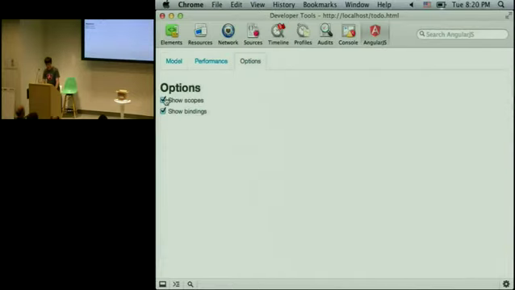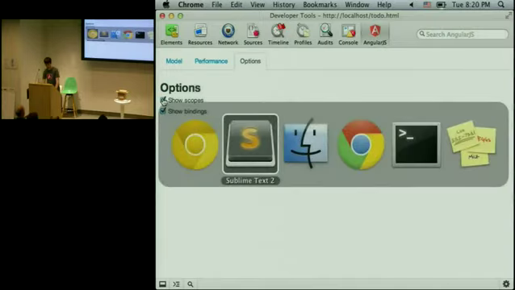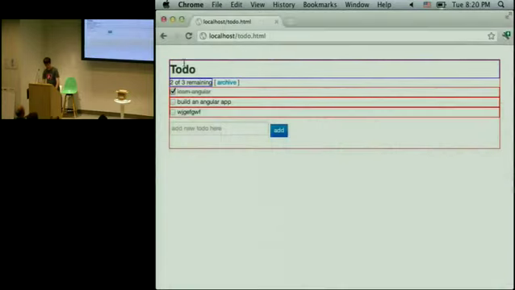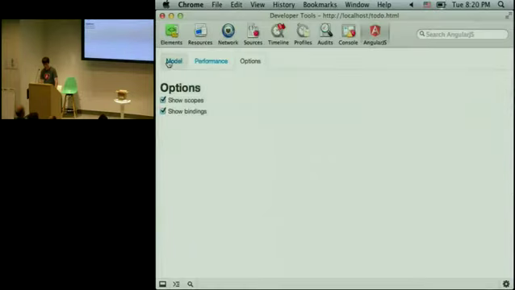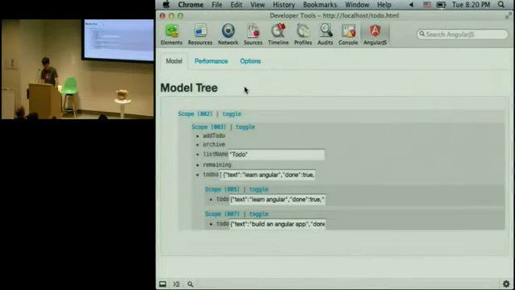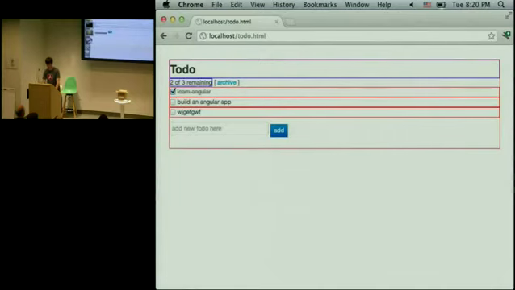Continuing onward, you can visualize the scopes. This gives you nice outlines around them. Blue is for a binding, red is for each of the scopes. So here you can visually see these scopes are being created. And this combined with the model view can be really helpful if you have some scope hierarchy and you're not sure where something is going amiss.